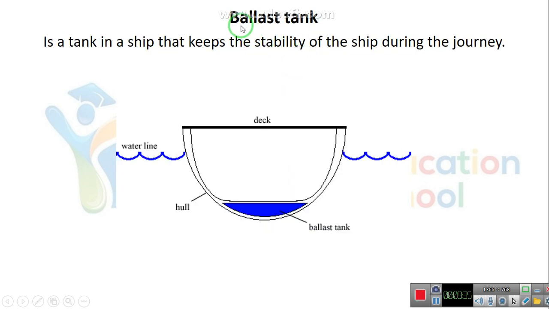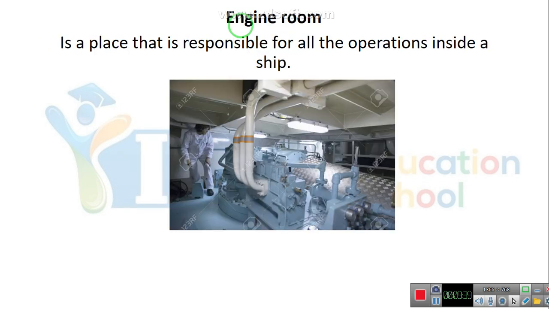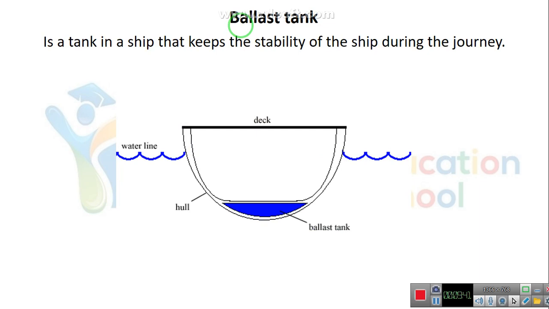Next, ballast tank. Ballast tank. Actually, in most of the tankers, there is something called a ballast tank. What is this ballast tank? A ballast tank is a tank in a ship, okay, that keeps the stability of the ship during the journey.